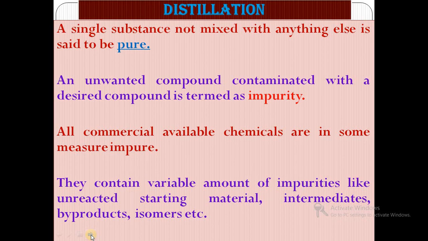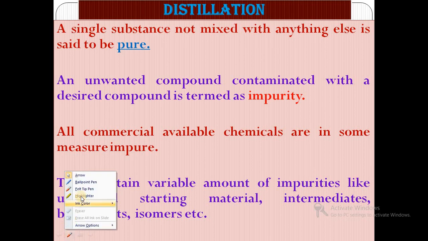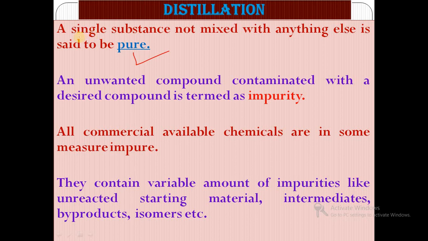Before starting distillation we will see some terminology. What is a pure substance? When do we call a substance pure? A single substance which is not mixed with anything else is said to be pure. That is, the substance is 100% pure when there are no other impurities present.